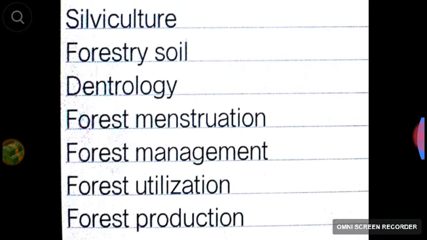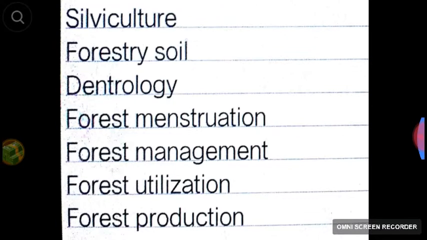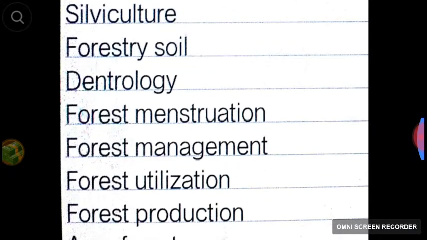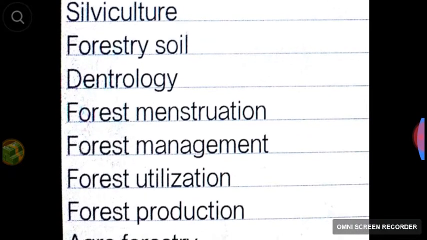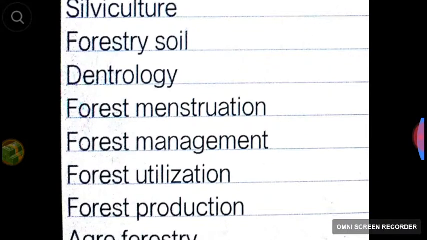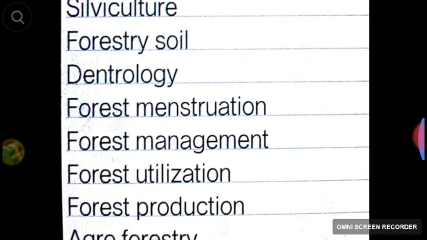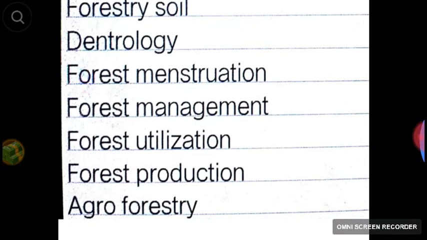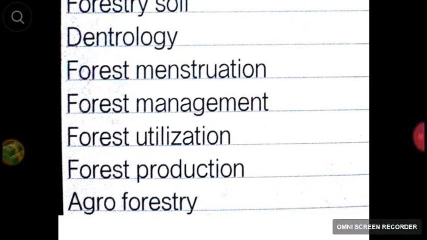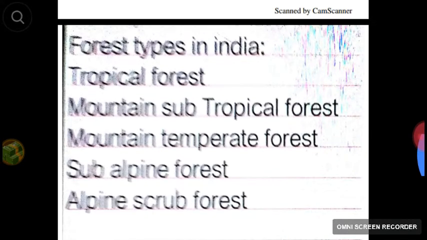Branches of forestry. The various branches of forestry are silviculture, forestry soil, dendrology, forest administration, forest management, forest utilization, forest protection and agroforestry.